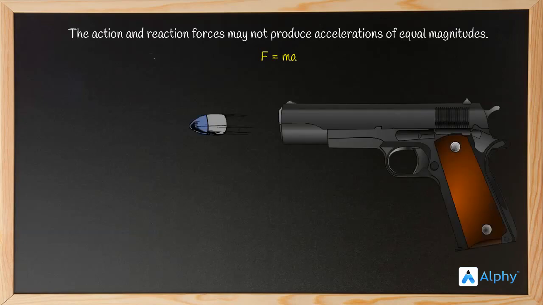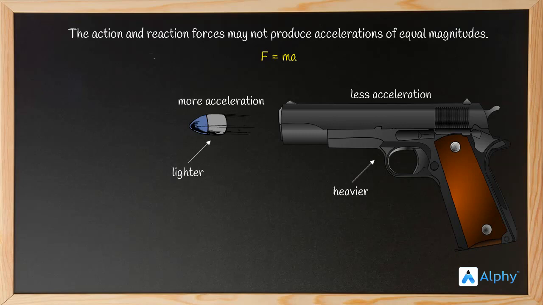When a bullet is fired, the gun also recoils. The bullet goes in the forward direction with a high acceleration. The gun moves backwards. The force on both of these objects is exactly the same since they form an action-reaction pair. Let's see what their masses are like. The bullet is lighter, but the gun is heavier. Let's see their accelerations. The bullet is more accelerated while the gun is less accelerated.